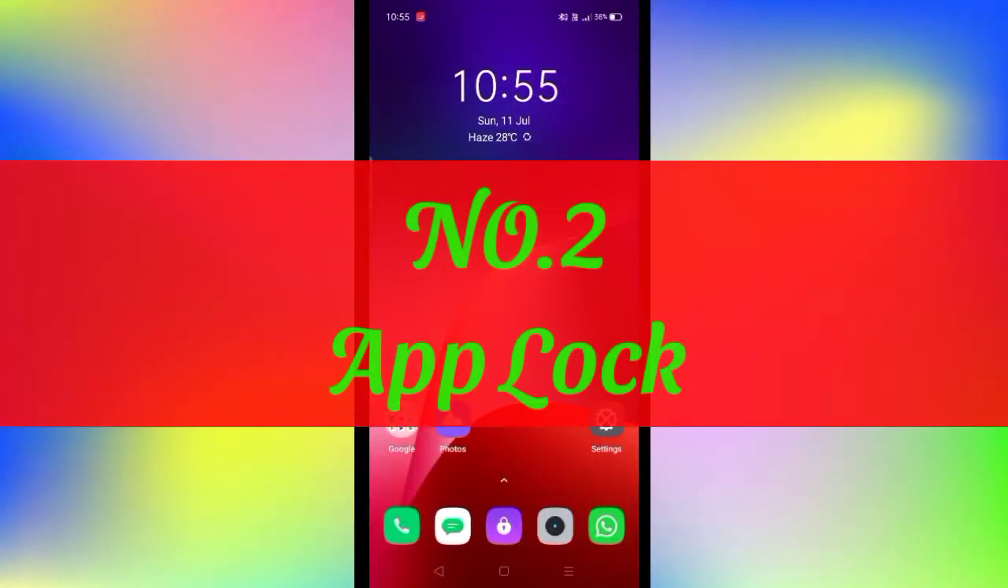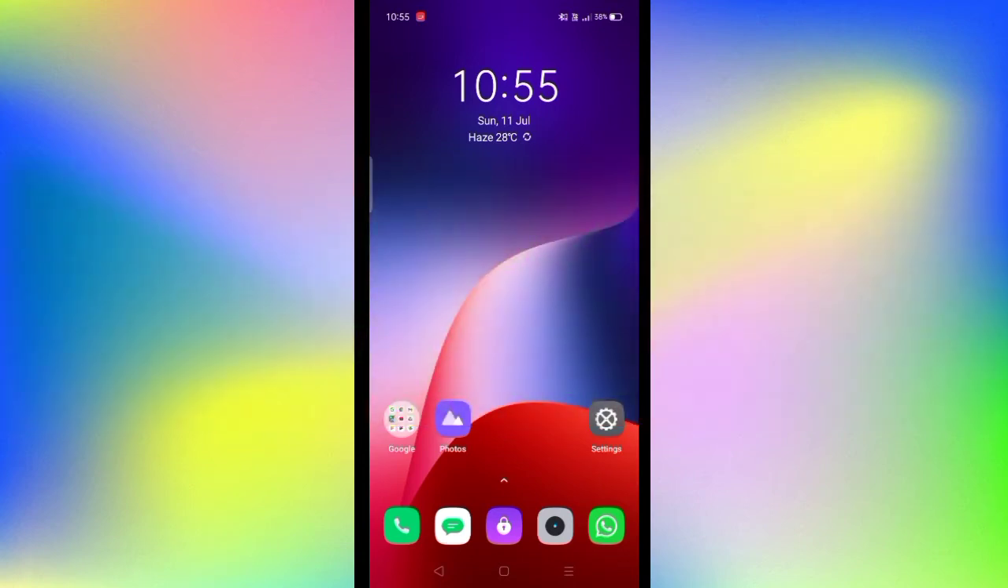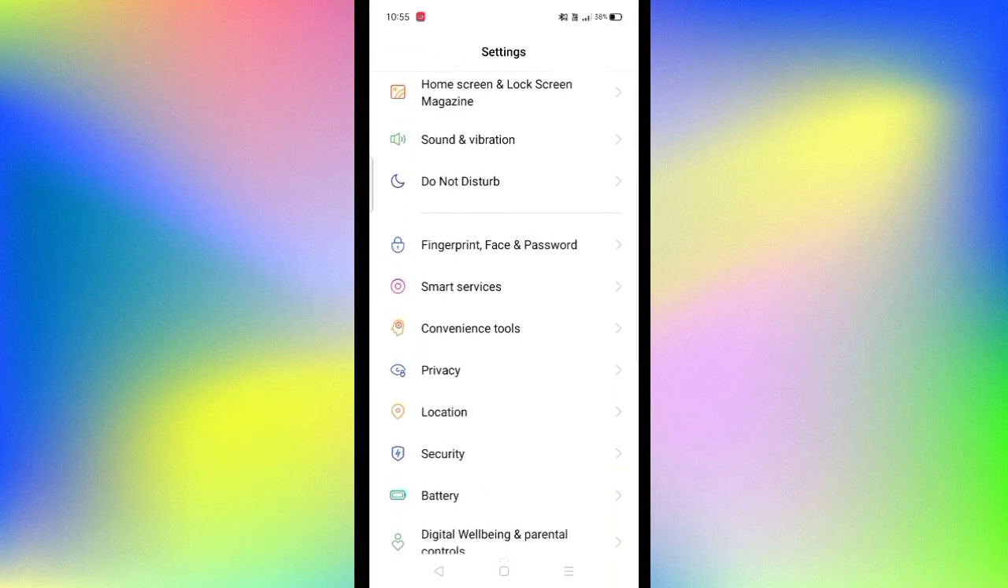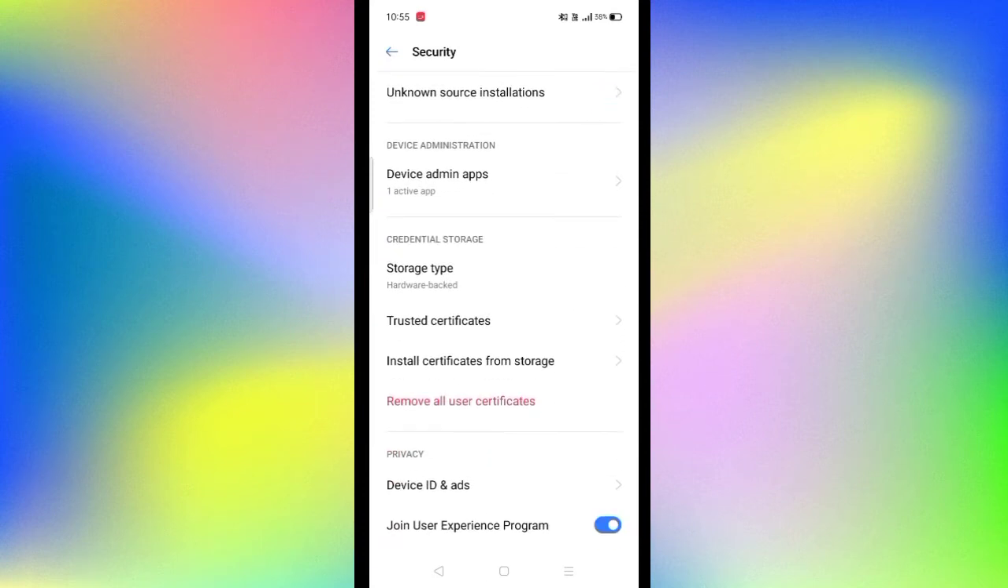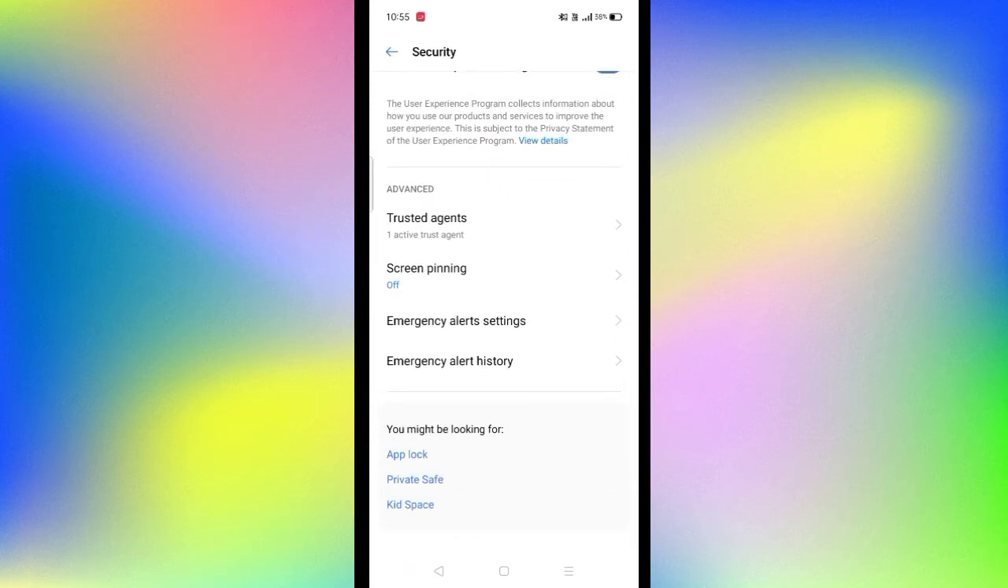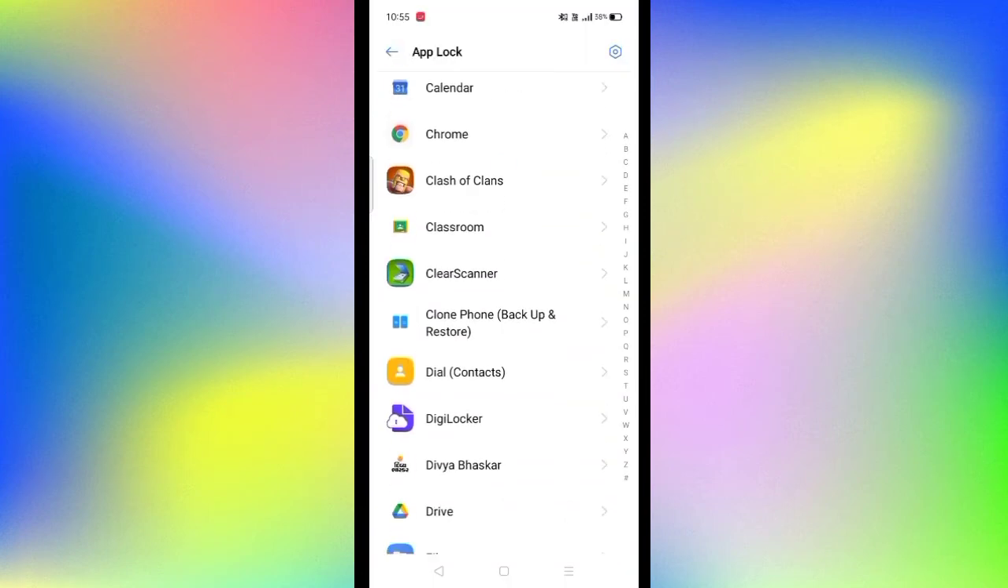So guys, next option is the app lock feature. If you want to lock any application, or if you want to hide any application, you should not download any third party application from Play Store or any app store, because instead you can just search for it in your phone and find it easily. For example, go to settings and security, then scroll down. Here it is, app lock. Just click on that app lock, then it will ask for a password. Okay, password is done now.